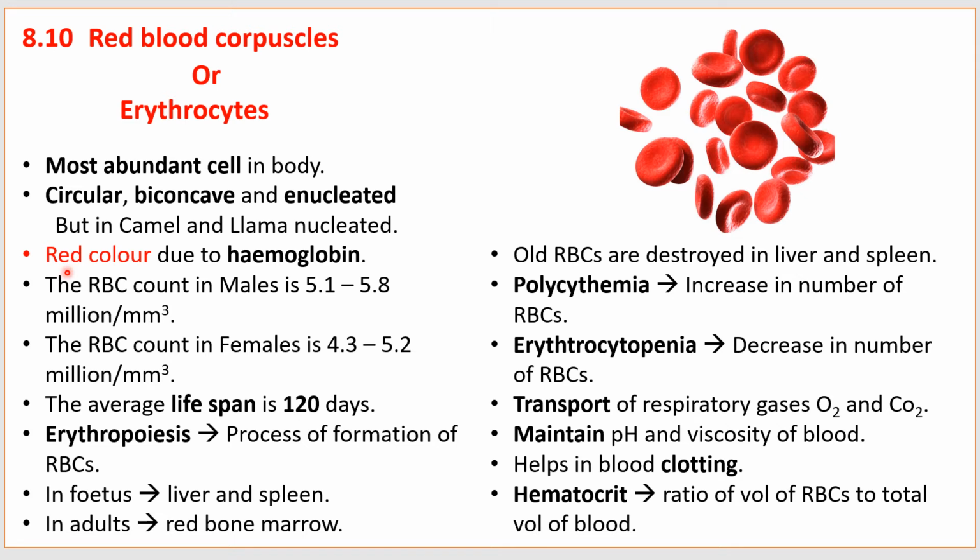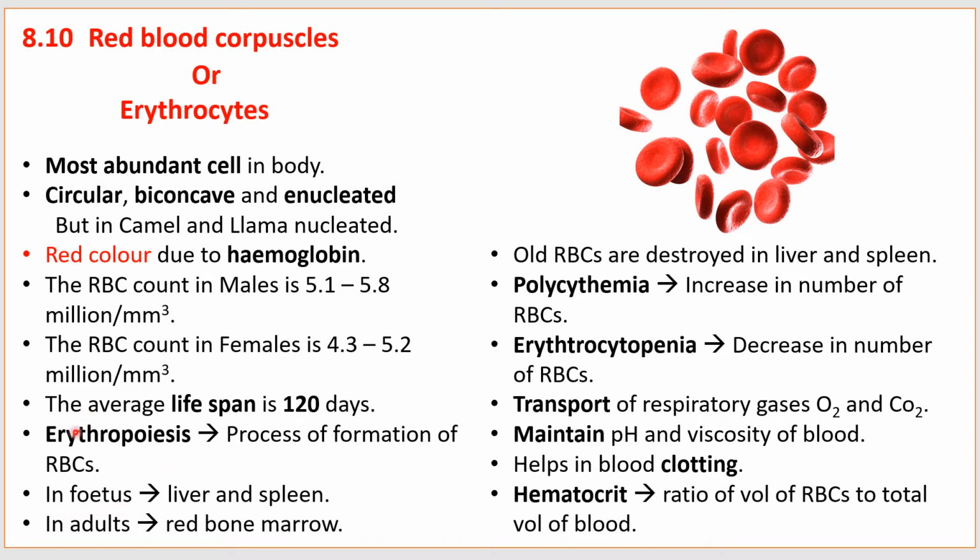RBCs are red in color due to the presence of hemoglobin. The RBC count in males is 5.1 to 5.8 million per cubic millimeter, whereas in females it is 4.3 to 5.2 million per cubic millimeter. The average lifespan is 120 days. The process of formation of RBCs in the body is called erythropoiesis.